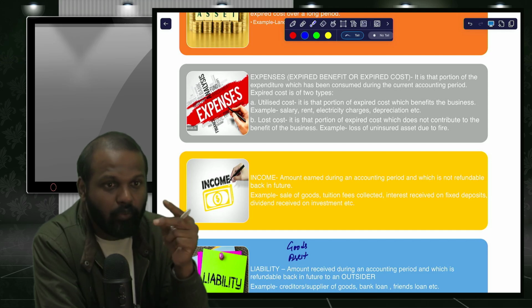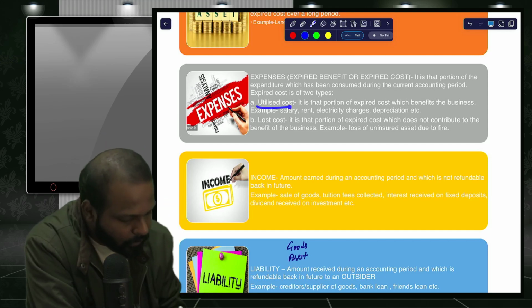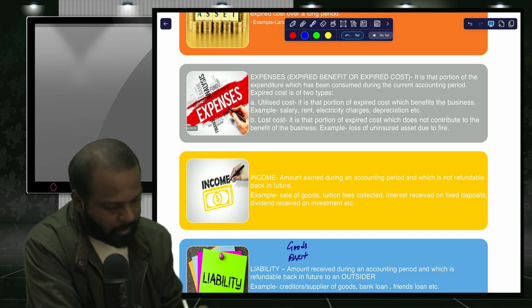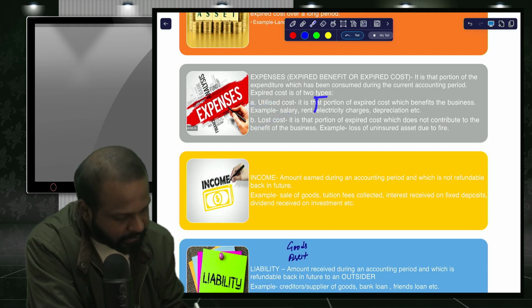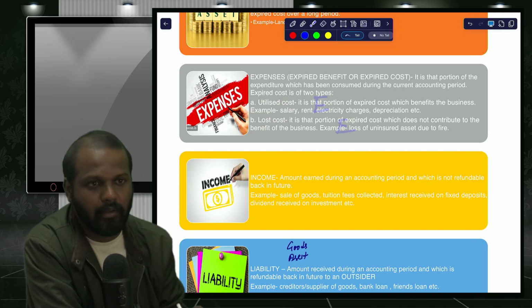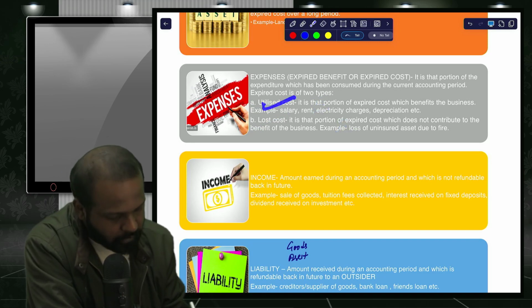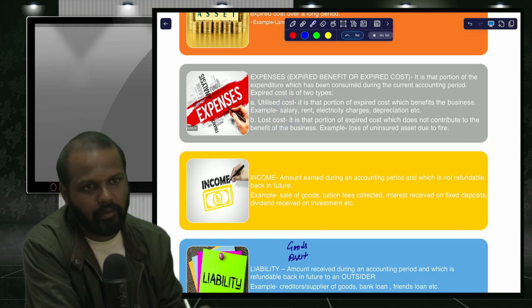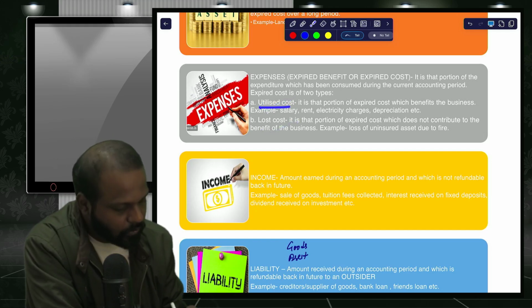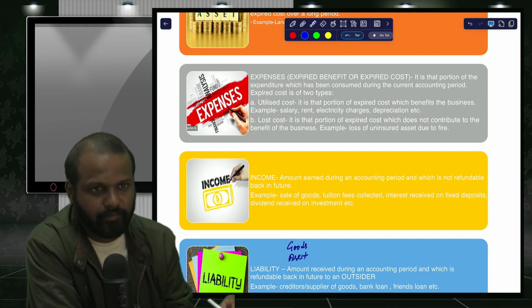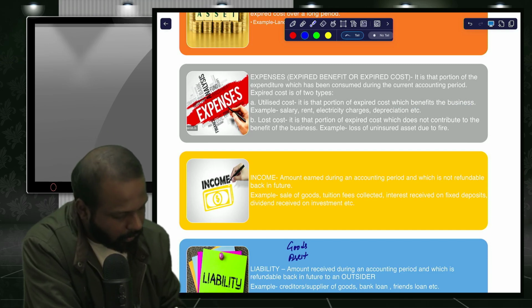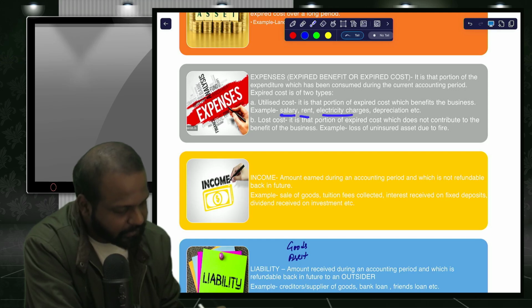So expenses are of two types: utilized and lost. Let it be utilized or let it be lost, one thing is common: here also it is expired, here also it is expired. But here you have enjoyed the benefit, here you have not enjoyed the benefit. So utilized cost means that portion of the expired cost which benefits the business. Example: salary, rent, electric charges, depreciation.